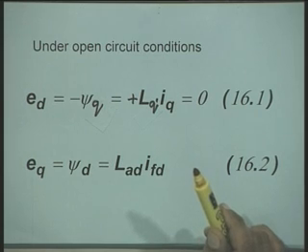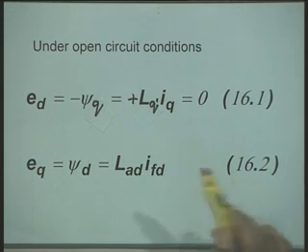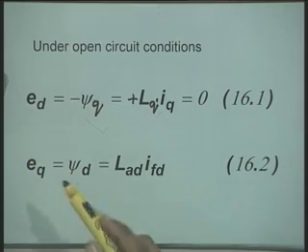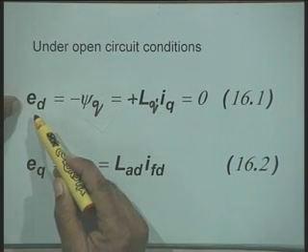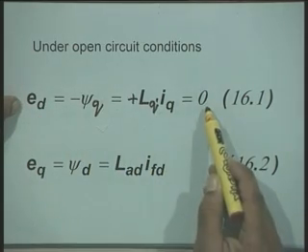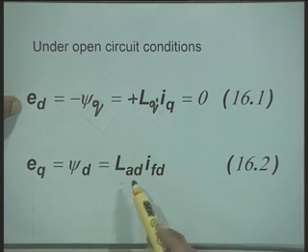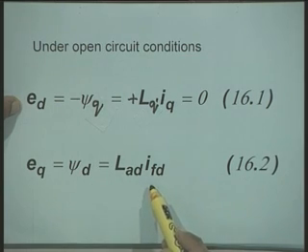Now, in order to achieve this interfacing, we first look at the basic open circuit equations. That is, when the synchronous generator is open circuited, we have the equations ED equal to 0 and EQ equal to psi d, which is equal to LAD into IFD.